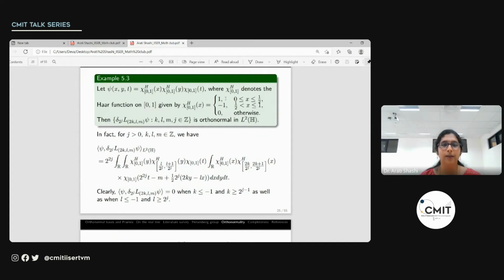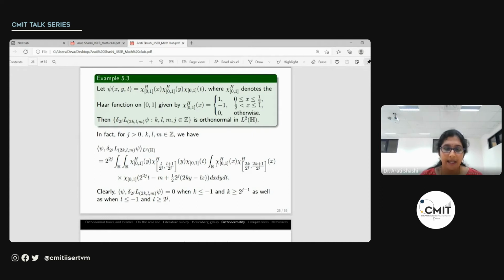Let's quickly look at an outline of the working, so we have a rough feel of how it is to work in the Heisenberg group, that is, the group operations. We take a positive j and integers k, l, m, and look at the inner product of psi and the dilated translate of psi. You just write out all the integrals and the function explicitly. Let's integrate with respect to the x variable first.